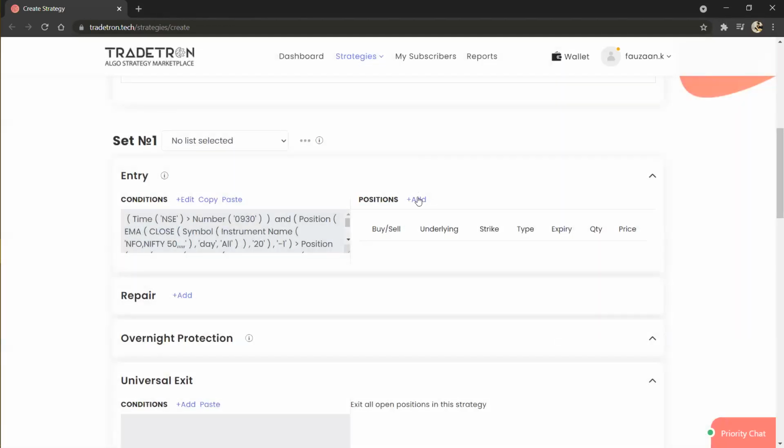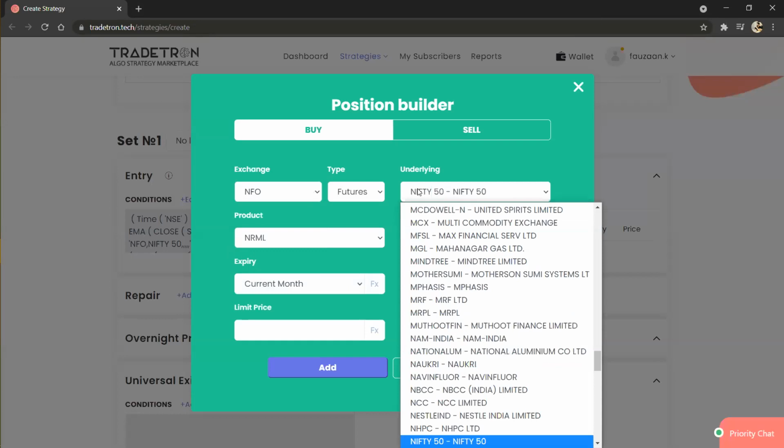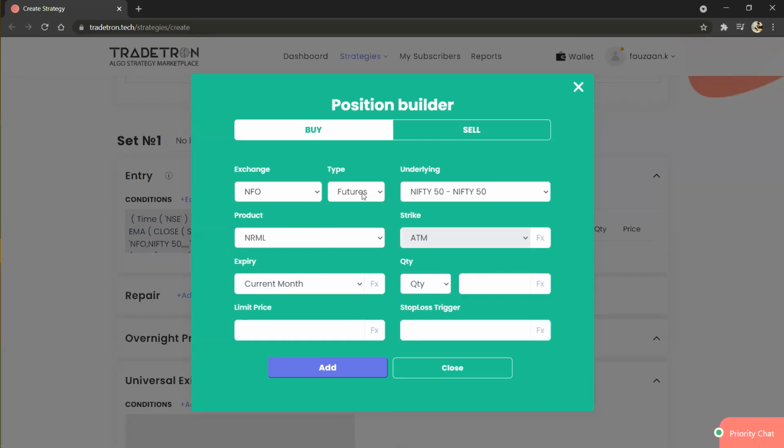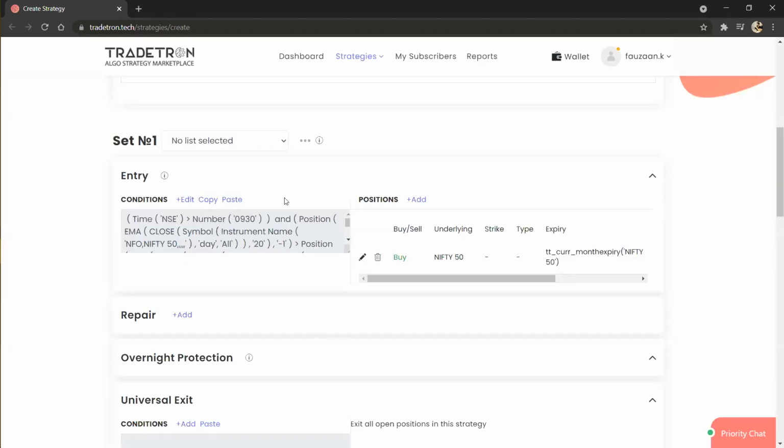So we will create the position here simply. It will be NFO. If you want to trade in futures, you can select futures, or you can even select options by selecting it as call or put, whatever you want. And it has to be in lots as it is in derivatives. Just add it. So whenever the crossover happened, we want the futures to be bought.